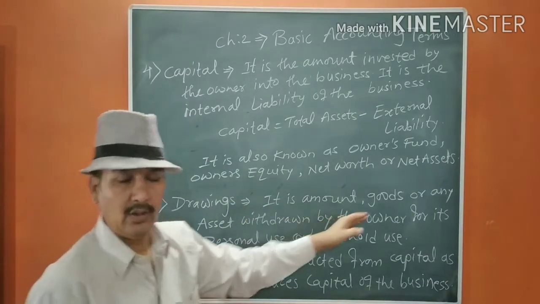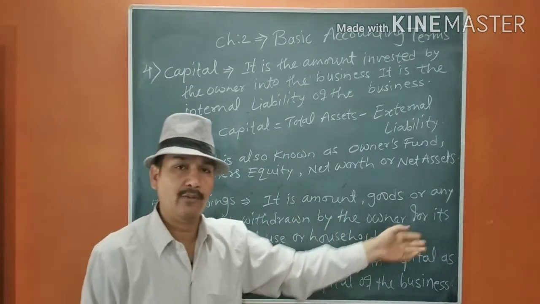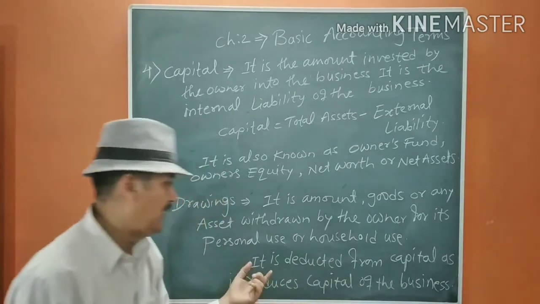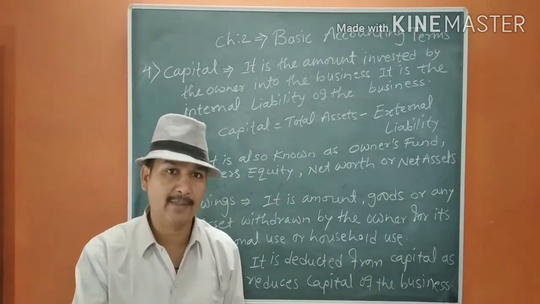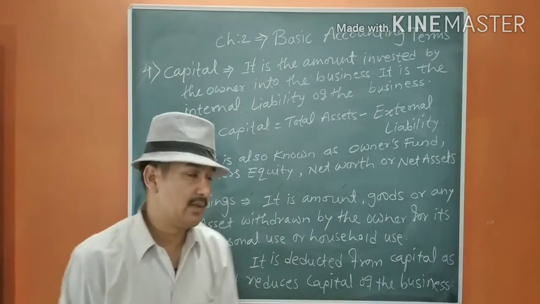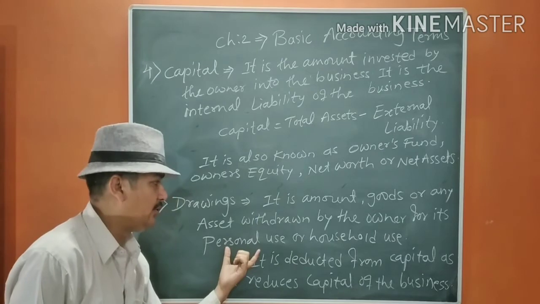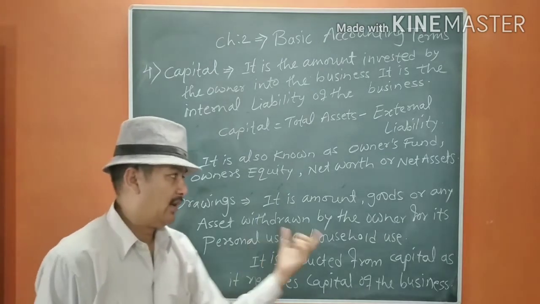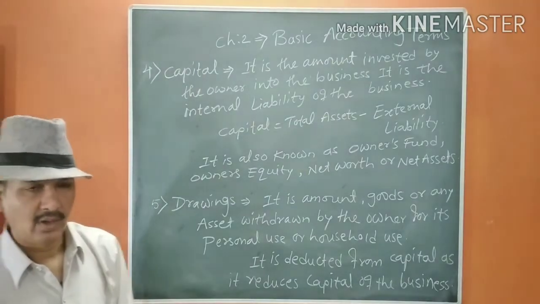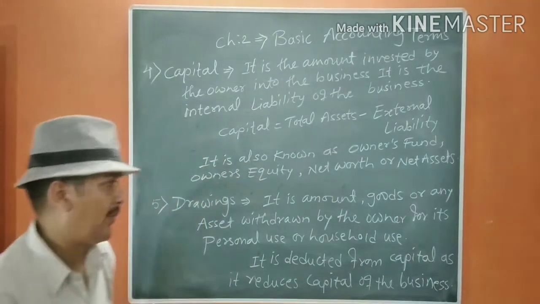Now next one is drawings. It is the amount, goods or any asset withdrawn by the owner for its personal use or household use. It is deducted from the capital because it reduces the capital of the business. Clearly, it should be remembered that it is for personal use only. That means for household use. Any amount or goods or asset withdrawn by the proprietor will be termed as drawings.